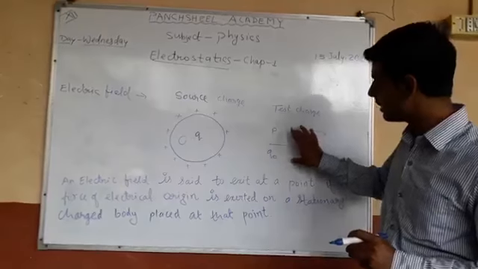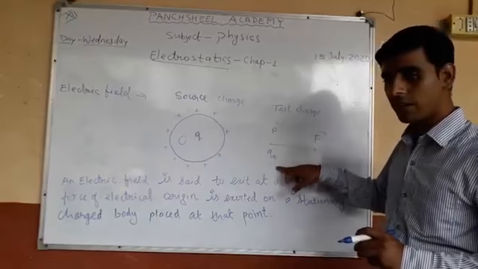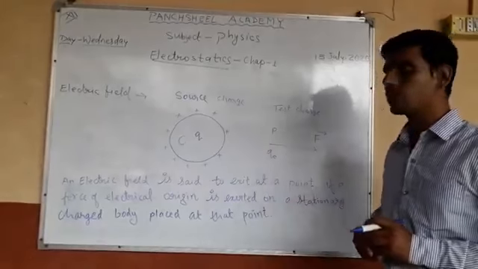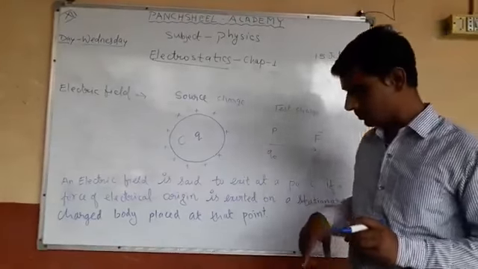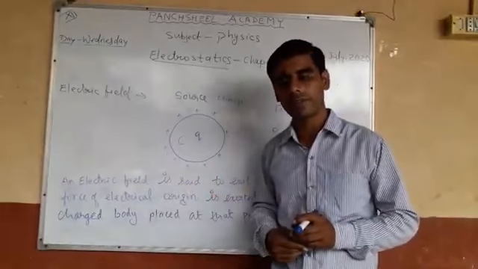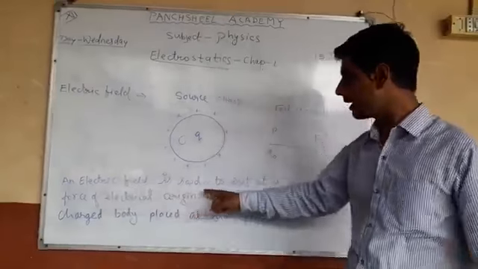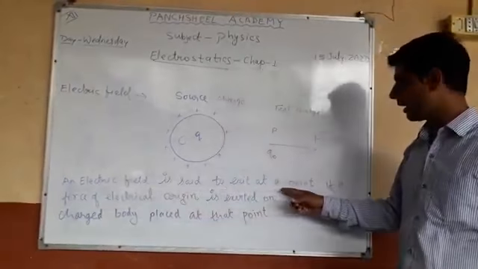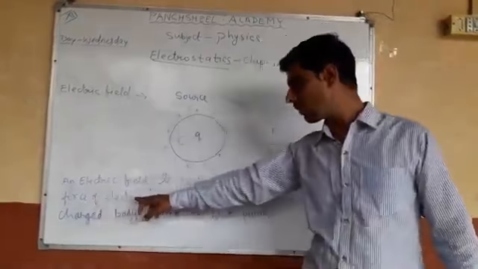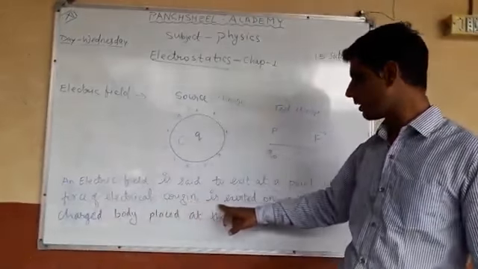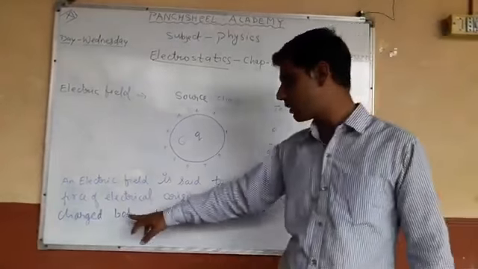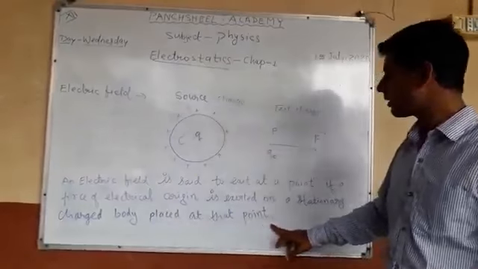If we take this test charge near the source charge, then there is an electrostatic force. So what is the definite meaning of electric field? An electric field is said to exist at a point if a force of electrical origin is exerted on a stationary charged body placed at that point.